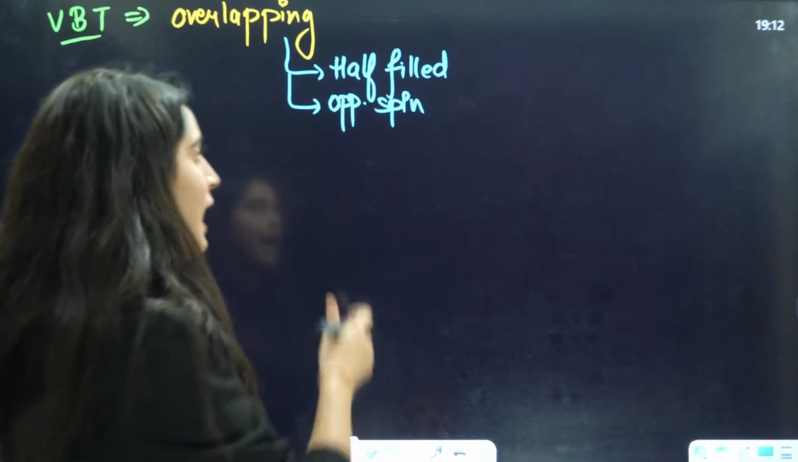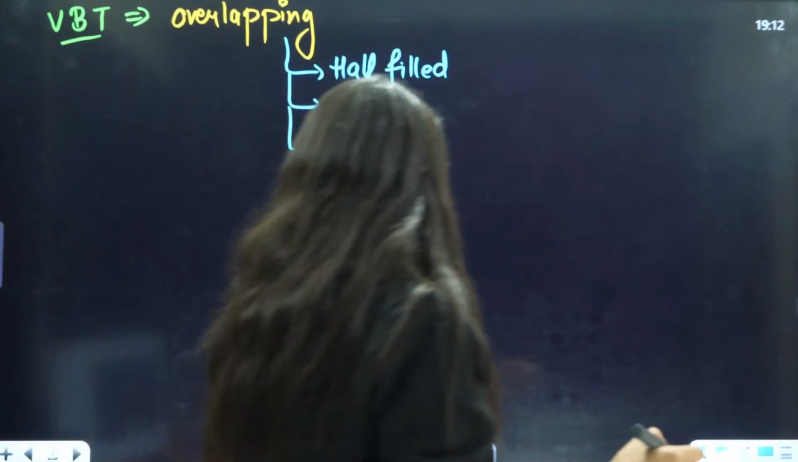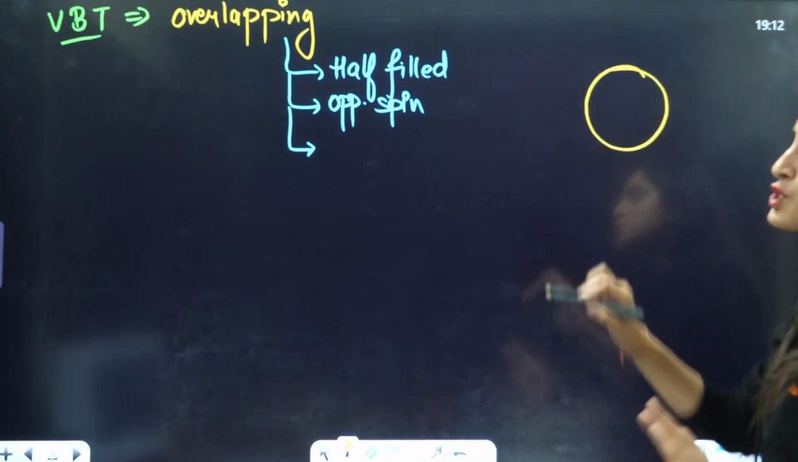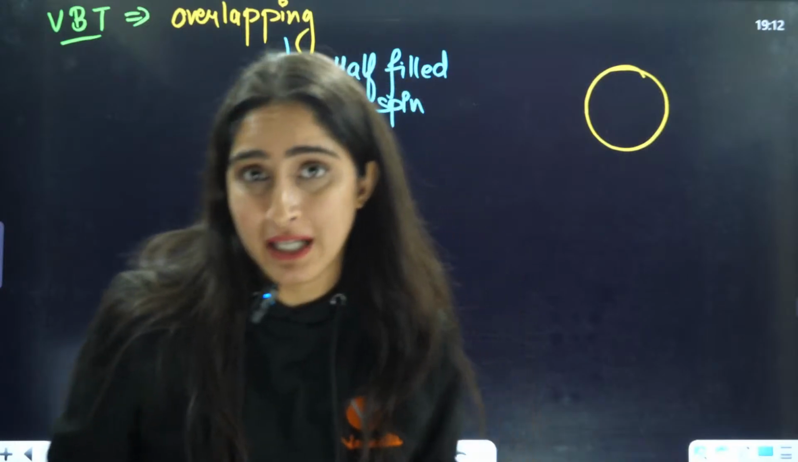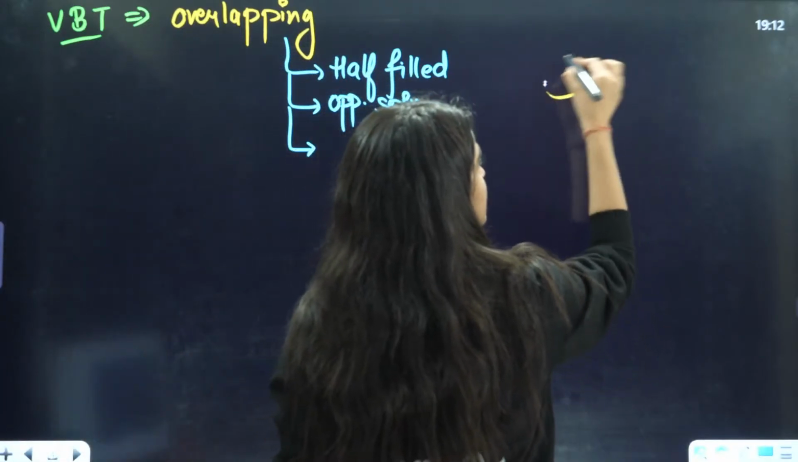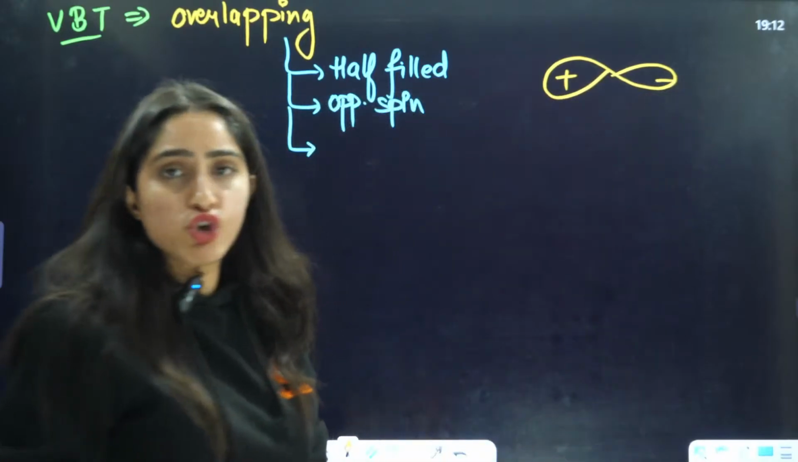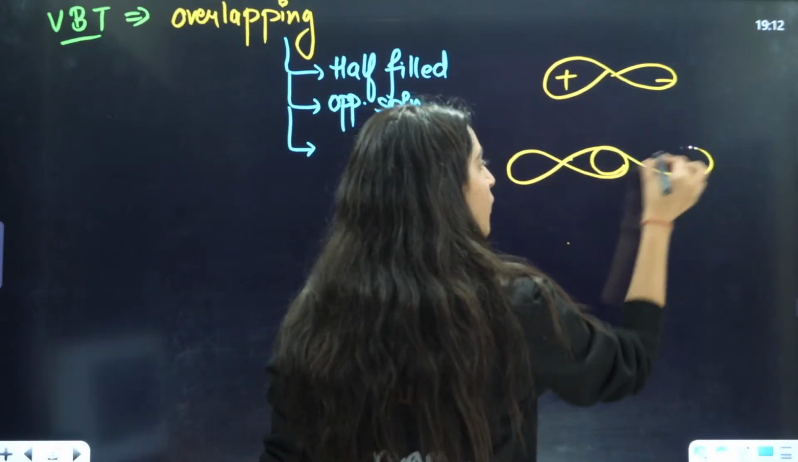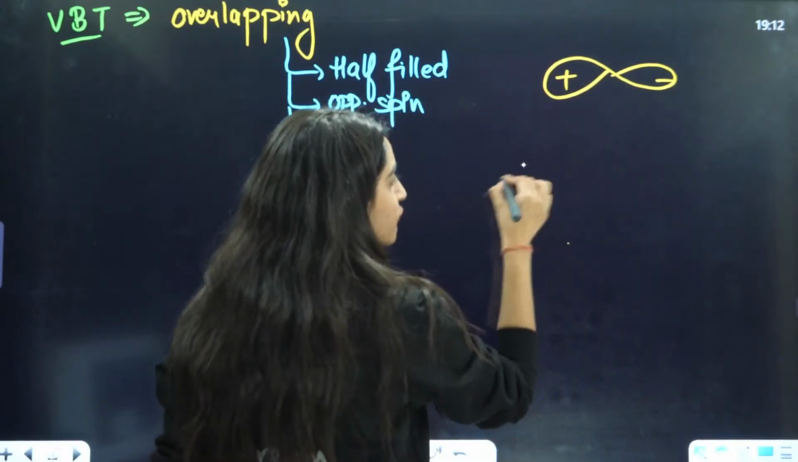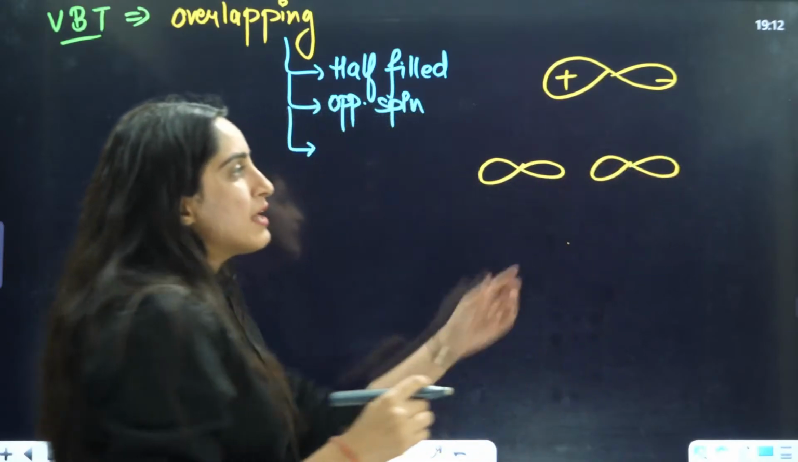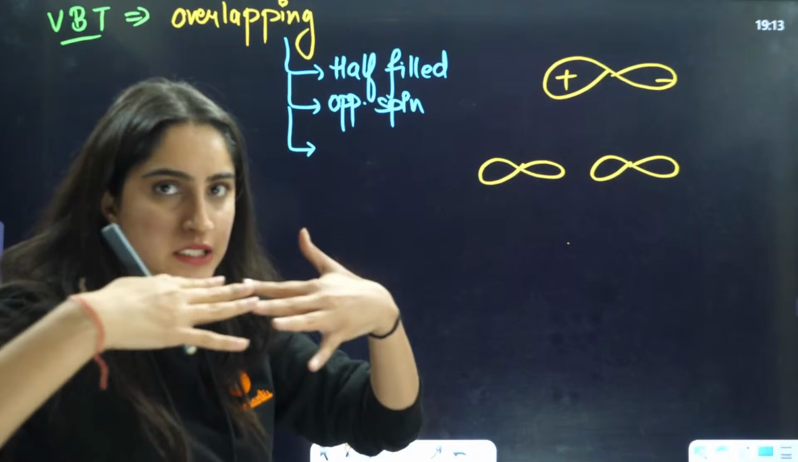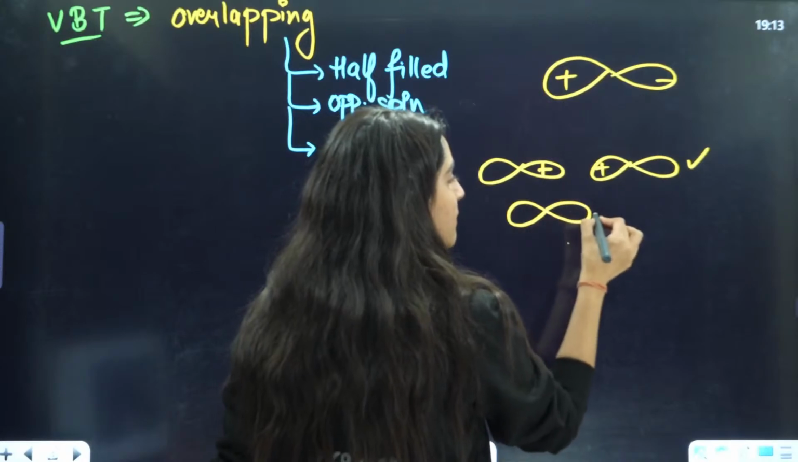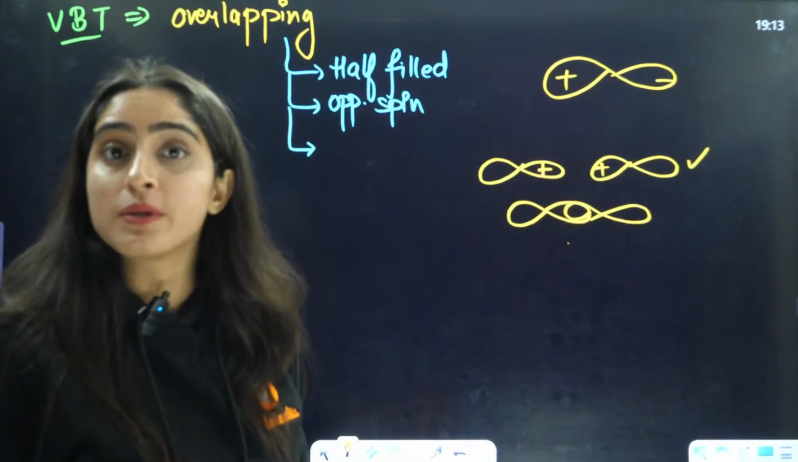The third condition: we have seen from structure of atom that the s orbital is spherical in shape, but the p orbital has a dumbbell shape, with one positive and one negative lobe. So the third condition is that only positive will overlap with positive. When these two orbitals combine, if the signs match, only then this overlap is possible. Otherwise, this overlap is not possible.